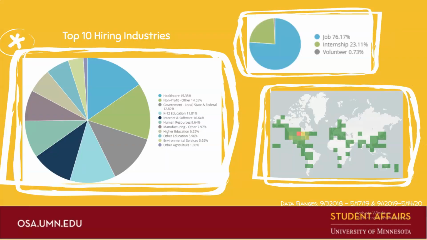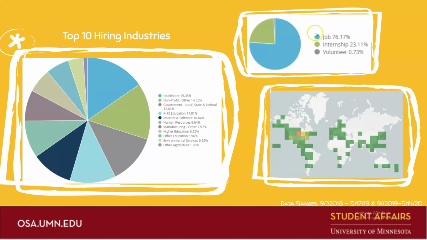With our organizations, here is an example of our top 10 hiring industries on Handshake. Employers can choose from 62 industry areas, and they are limited to only one, which means organizations that are healthcare companies also hire outside of healthcare. They have IT departments, marketing departments, HR departments, and so on and so forth.